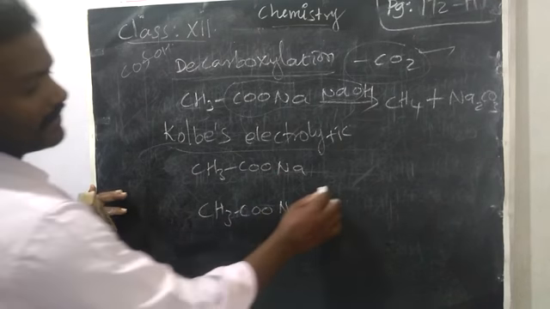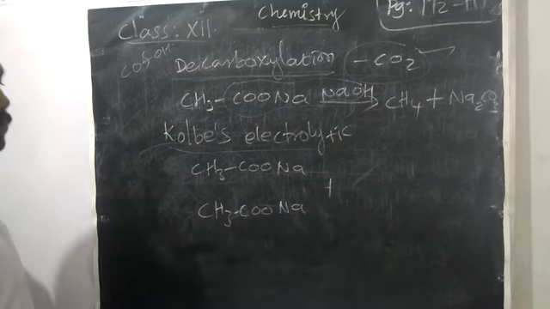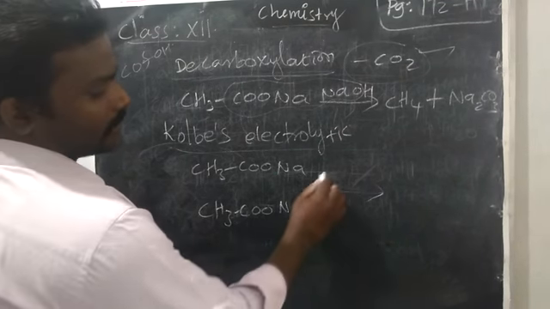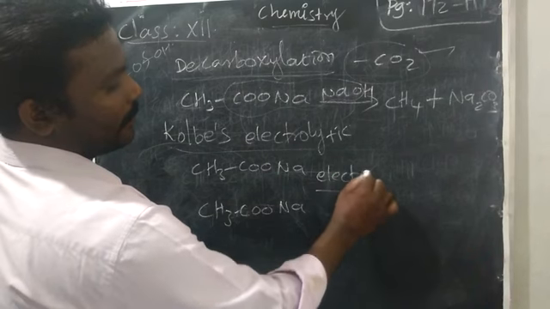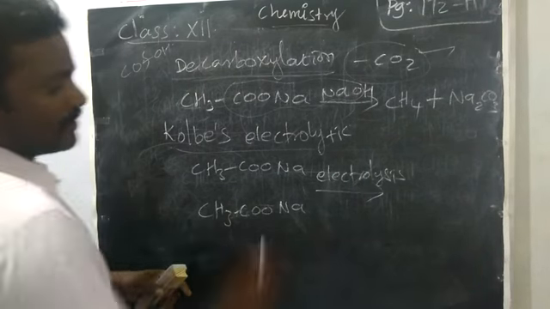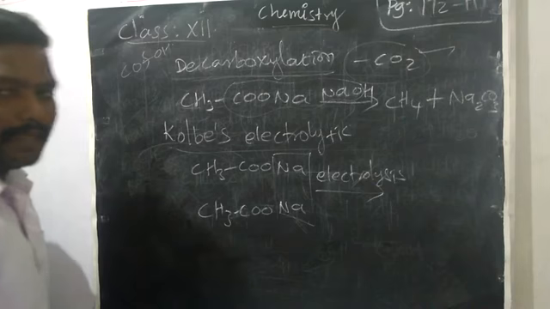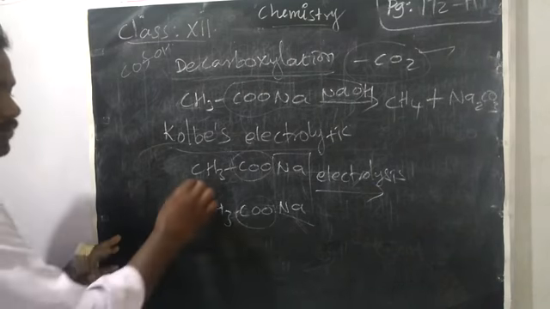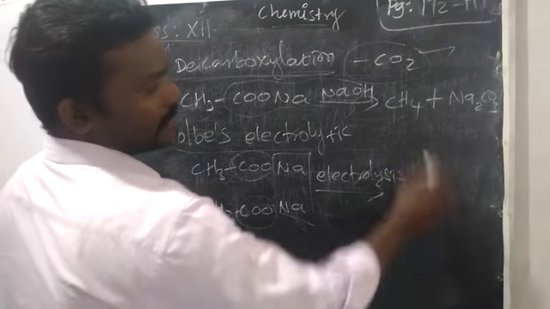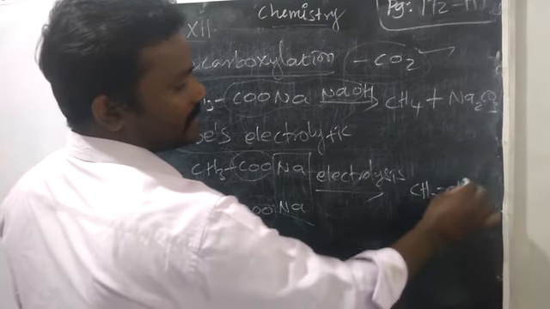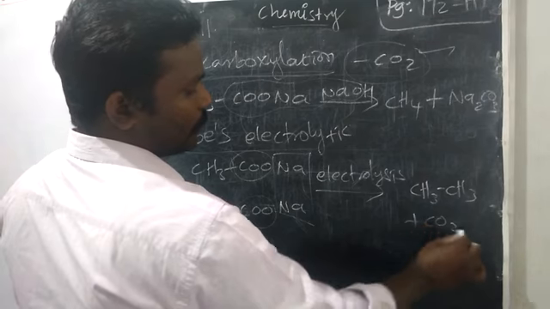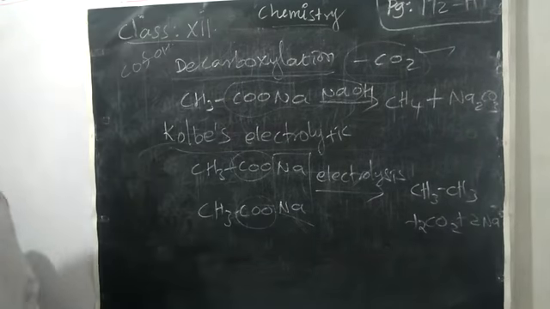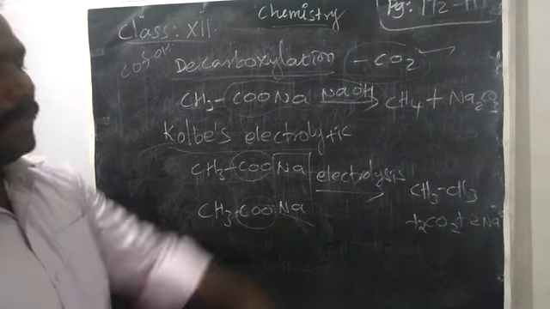sodium acetate. Okay, so here also a simple reaction, in the presence of electrolysis. Electrolysis means we want to pass current. So in the electrolysis reaction, remove the sodium as a sodium molecule. One CO2, another CO2. So you make a bond between them. We'll get CH3-CH3, and then 2 CO2 plus 2 Na. So ethane, a complete reduction-like product, will form.